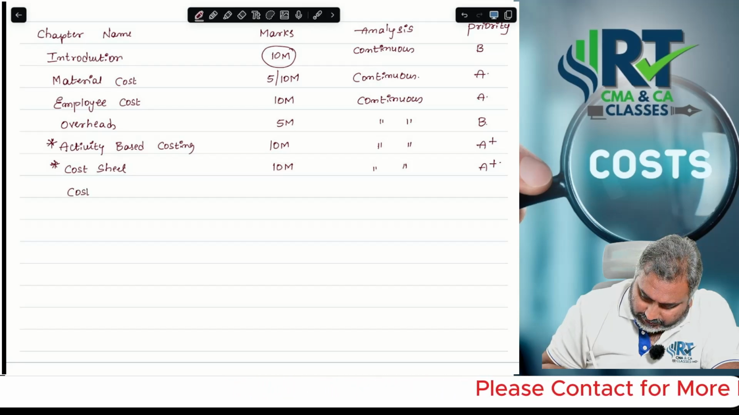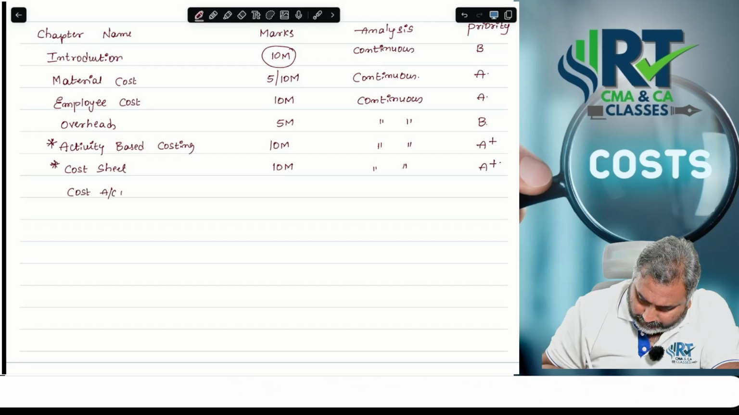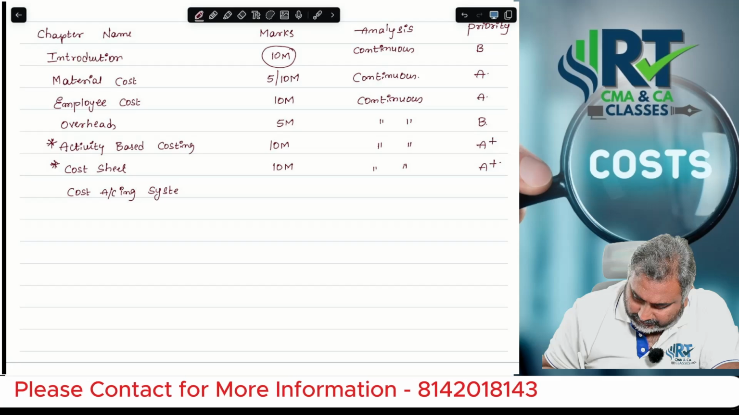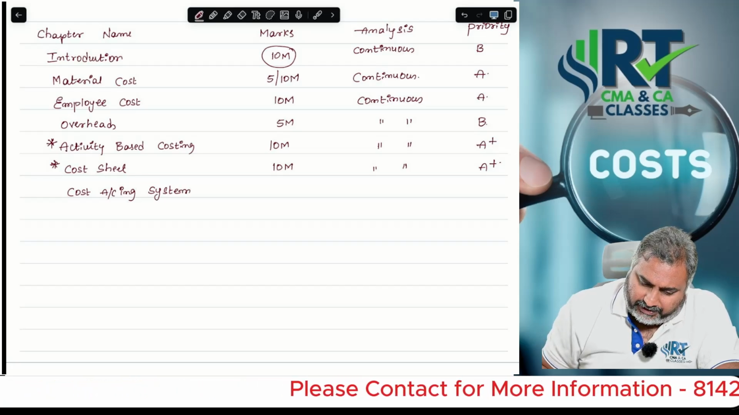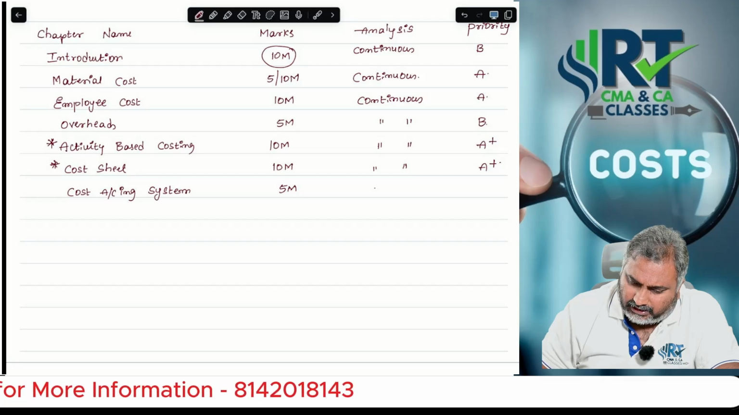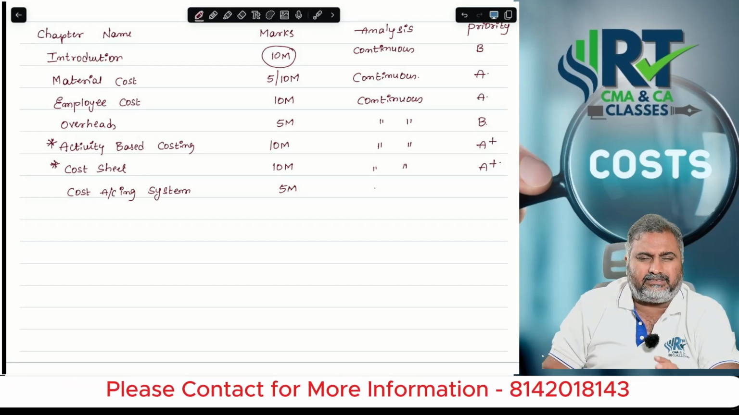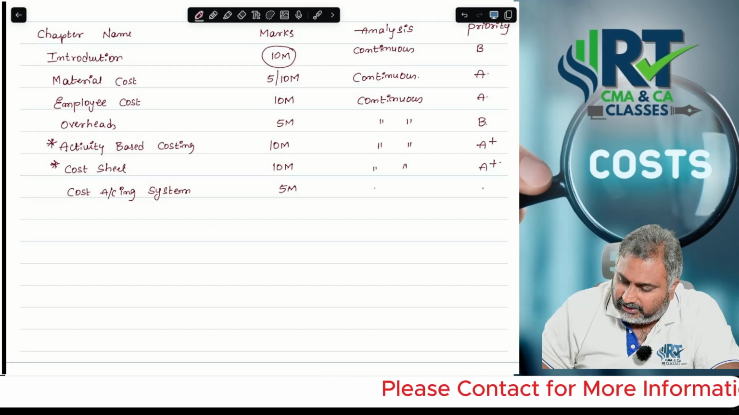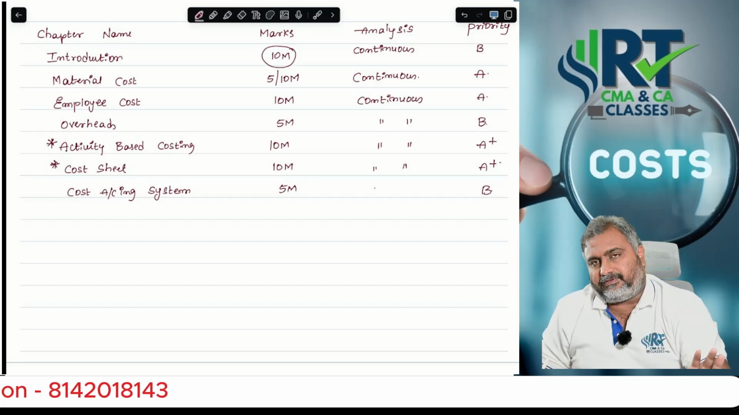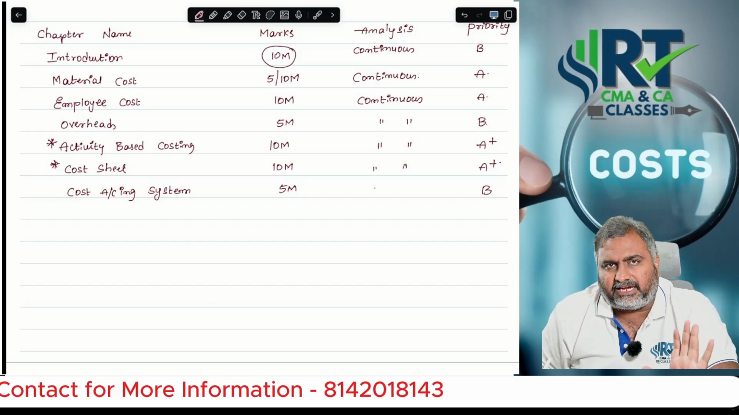Next, Nana, chapter number 7, cost accounting system. Sir, what is the priority related to this? I can say 5 marks point of view. And this is also asked only occasionally. We can't say on a continuous basis. That is the reason I categorized it as a B category item.